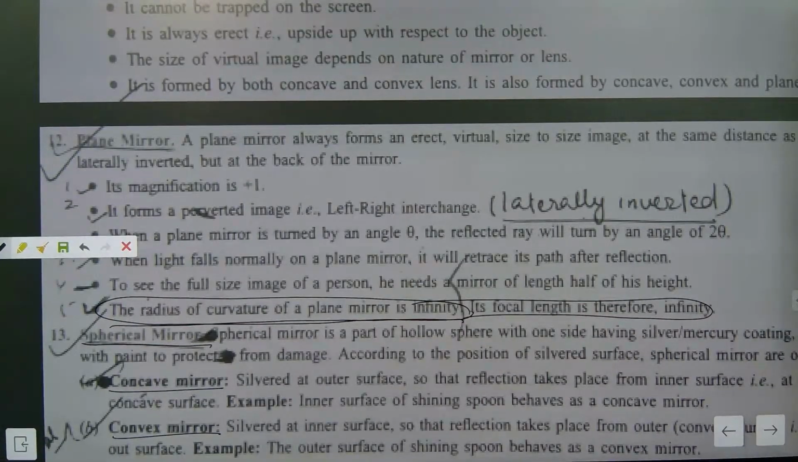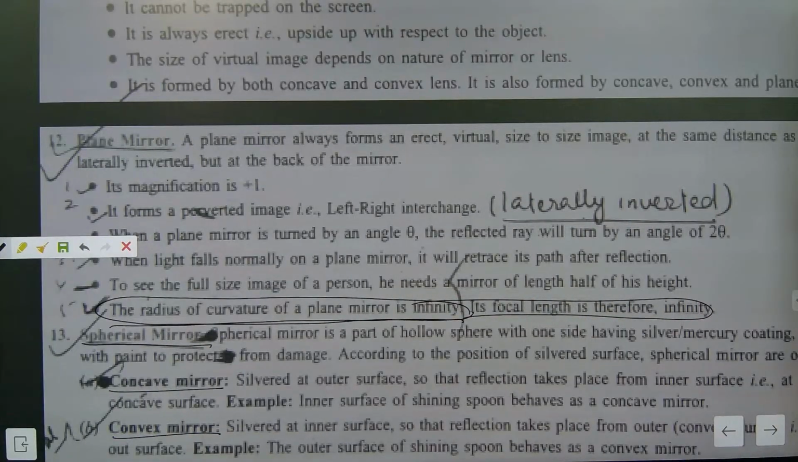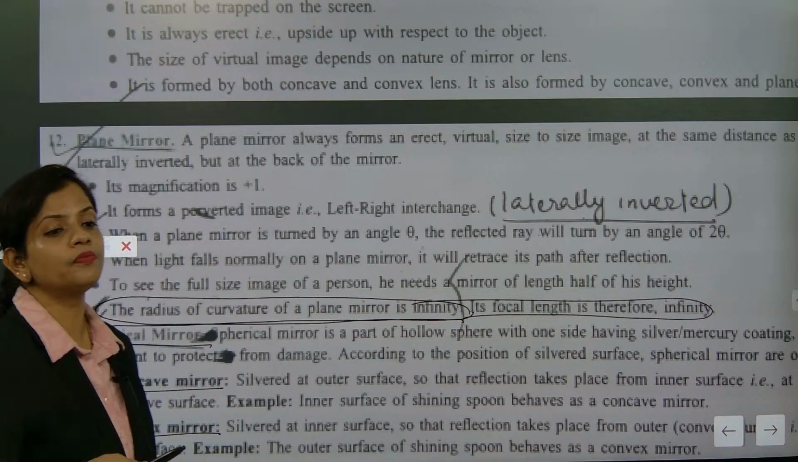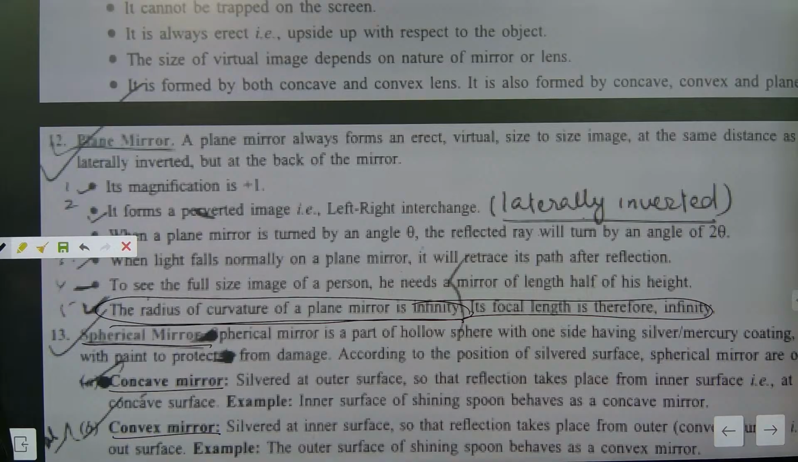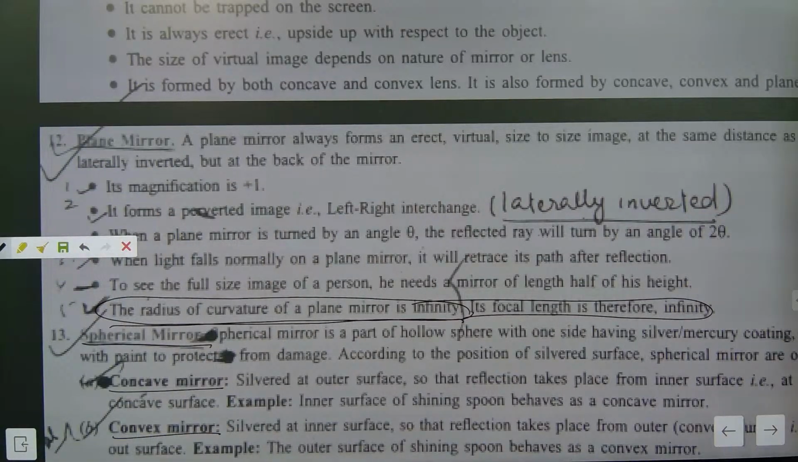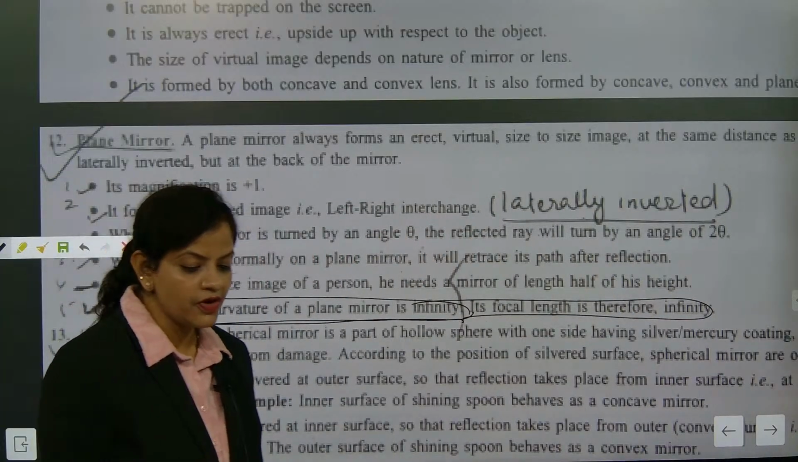We can go to this point. Understood or not? So here, what is the point? The radius of curvature of a plane mirror is infinity. Its focal length is also infinity. Radius of curvature R is infinity, for whom? Plane mirror. It will not be infinity for a concave mirror or convex mirror. It is only infinity for plane mirror, not for concave mirror and convex mirror. Understood?